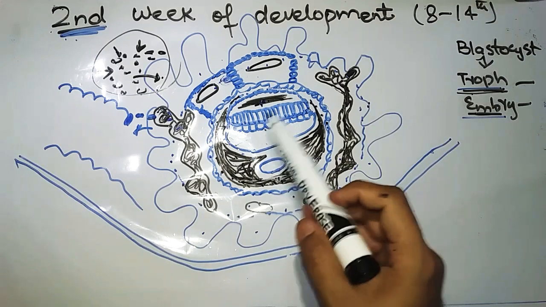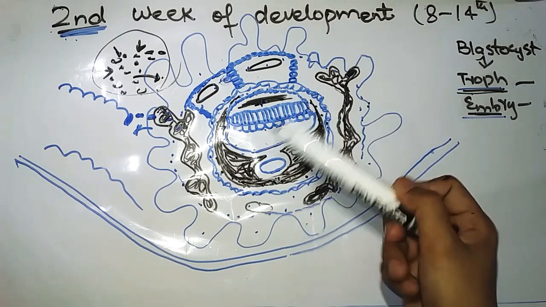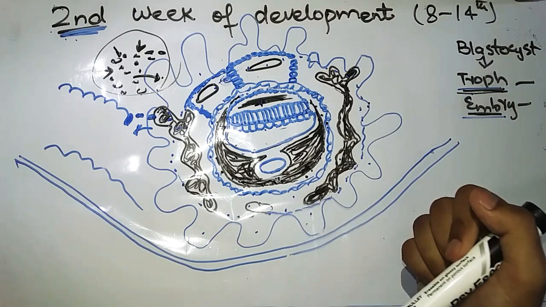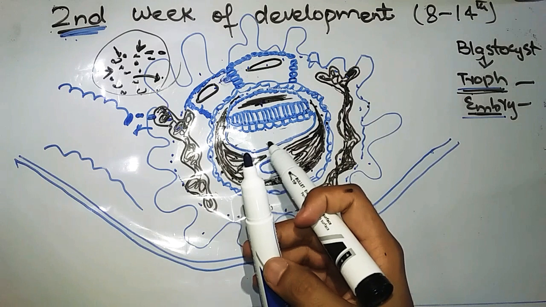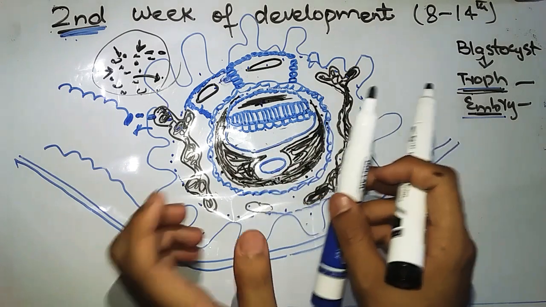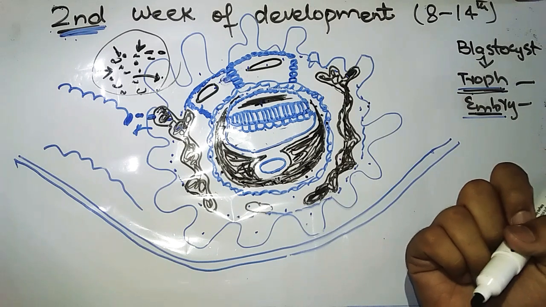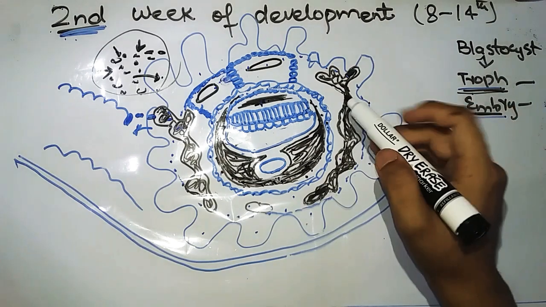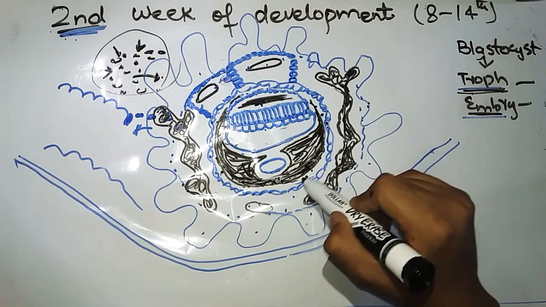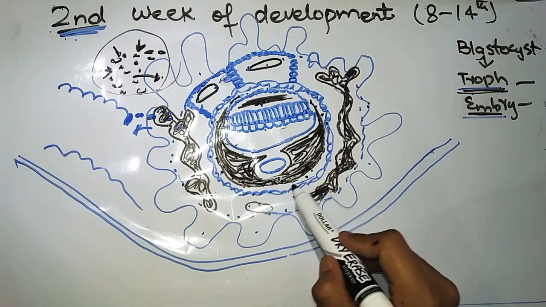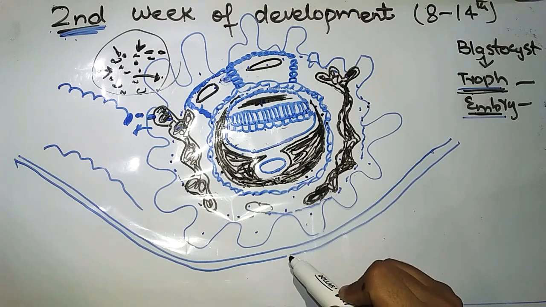So this is what happens in the embryoblast. These are all the changes that take place in the embryoblast. One more thing that we have to discuss is the chorion and chorionic cavity. Keep in mind that the chorion consists of somatic mesoderm, plus cytotrophoblast, plus syncytiotrophoblast.